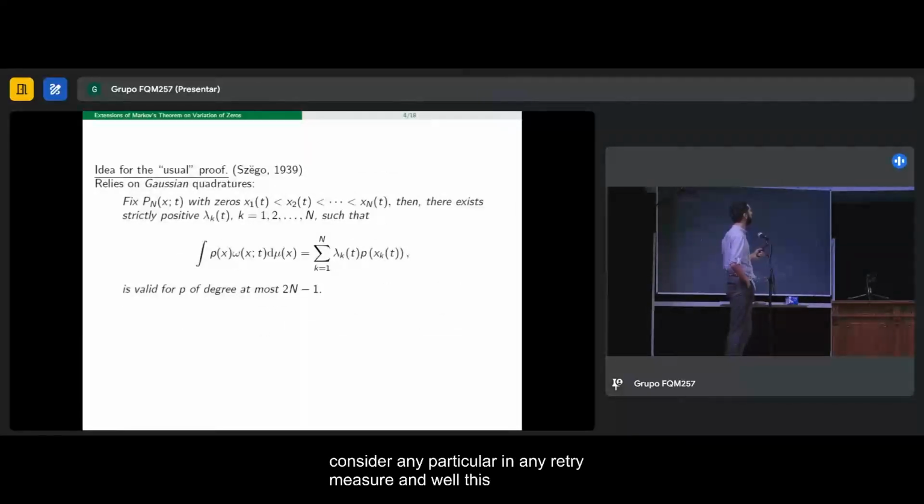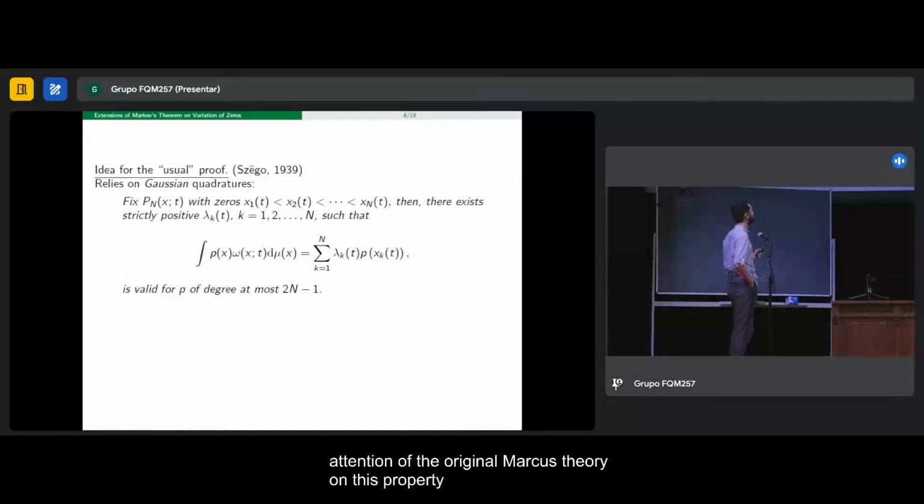This proof was given, I believe, or at least it's in the book, the volume that was published in 1939. And this proof of the extension of the original Markov theorem relies heavily on this property